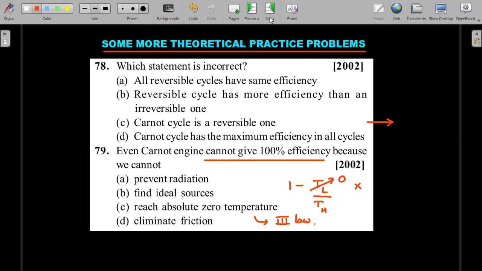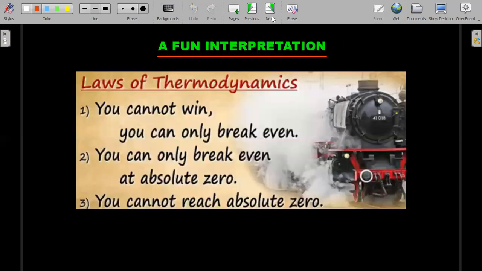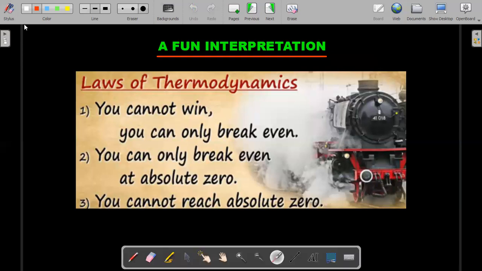There is a fun way of remembering all 3 laws that we have in physics and chemistry. So the fun interpretation is, the first law tells you about energy conservation, that whatever you give, you can actually only get slightly lesser than that particular value. That means your Q and W are not equal to each other. There is always a delta U, right? So you cannot win, you can only break even. That means what you give, you can only get that much. Break even in English means getting the same as what you have given. All right, so Q input is equal to Q output, right? That's what he's telling. You cannot get more than what you give. Whereas you can only break even at absolute zero is the second law.